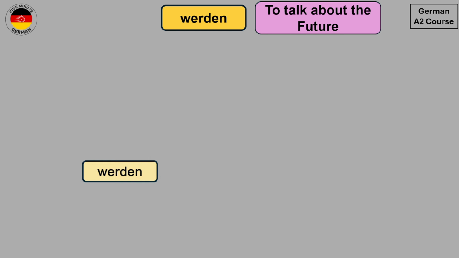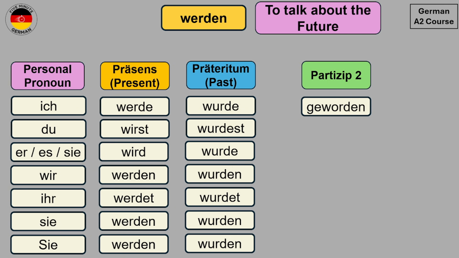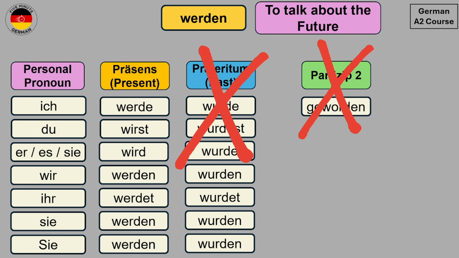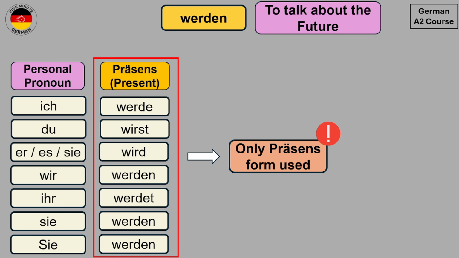Now one more important point is that since we are going to talk about the future, that's why we will not use the Präteritum and Partizip II forms of werden in this case, because these are used to talk about the past. And for the future, we will only use the present forms, which you see over here.